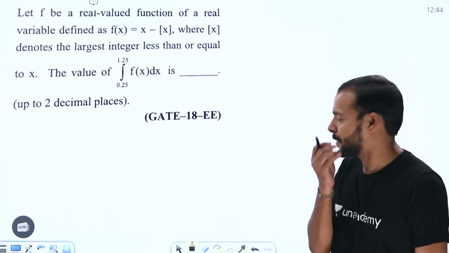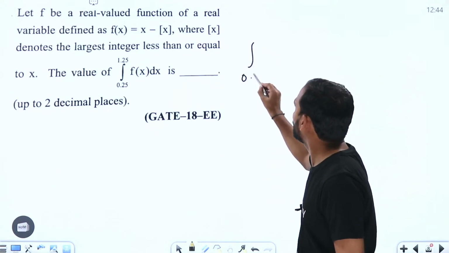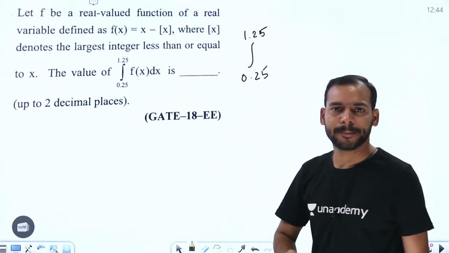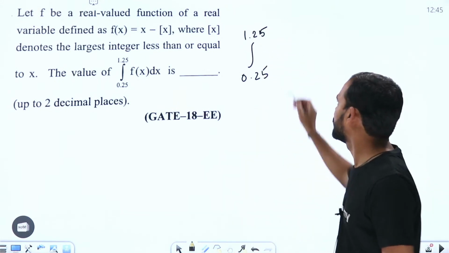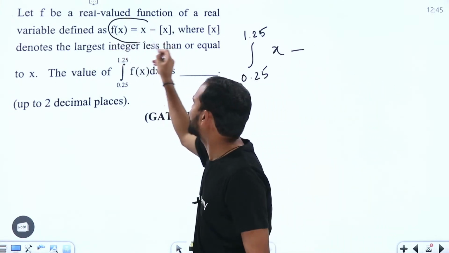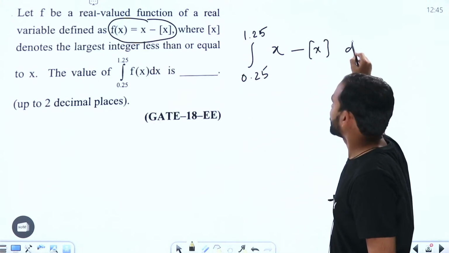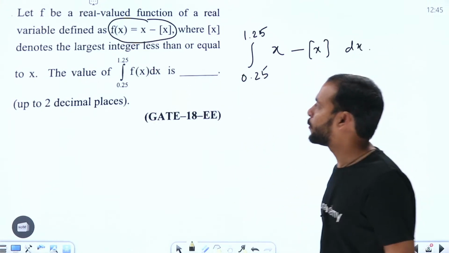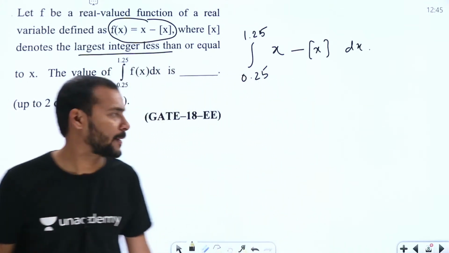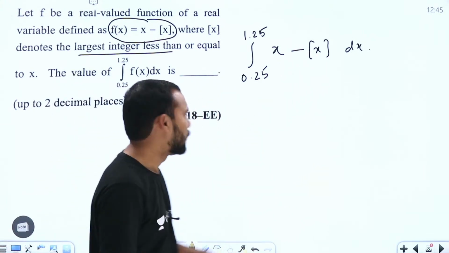This is a very interesting question, guys, where it is given the integral from 0.25 to 1.25 of f of x dx. That is what is asked in the question. If you try to see what f of x is here, f of x is already defined as x minus the step function of x. We know this is the largest integer function, the greatest integer less than or equal to x. So first of all, try to understand the meaning of this.